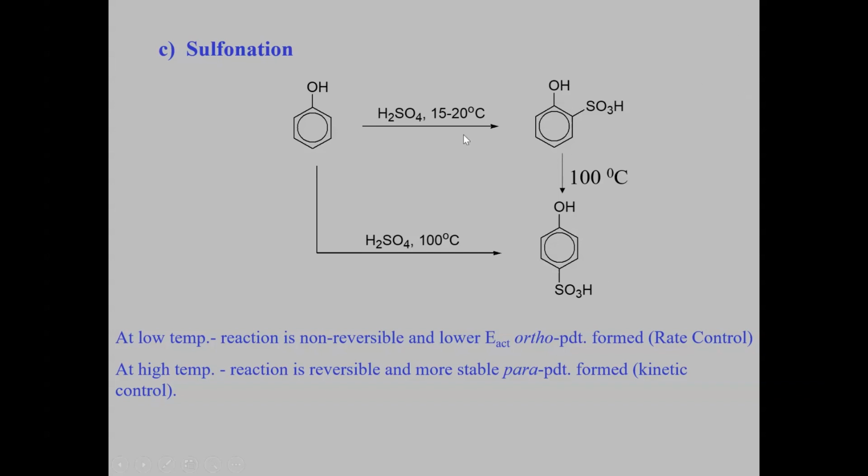At lower temperature, it is a rate controlled reaction. At higher temperature, it is a thermodynamic controlled reaction. If I heat the ortho-sulfonic acid derivative of phenol at 100 degrees centigrade, it gets converted to the para-sulfonic acid derivative. This is the beauty of this reaction.